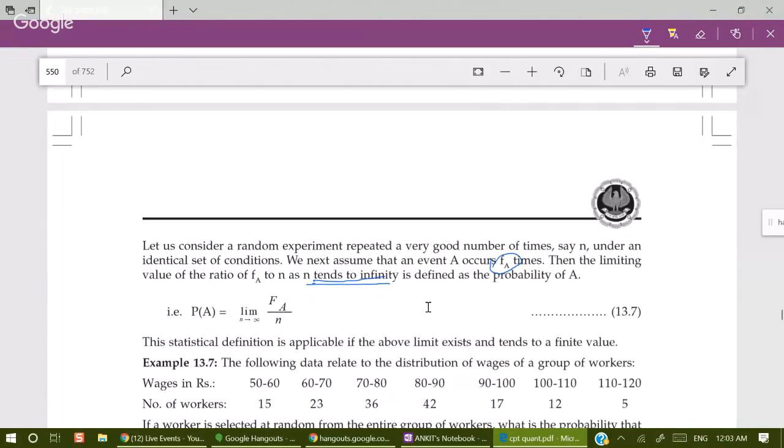Very good number of times, n tends to infinity. This is something you have to understand. Something which is very large for you must be the number of times the experiment is repeated. For example, tossing the coin 1,000 times is a tedious task, a very hectic thing for you.